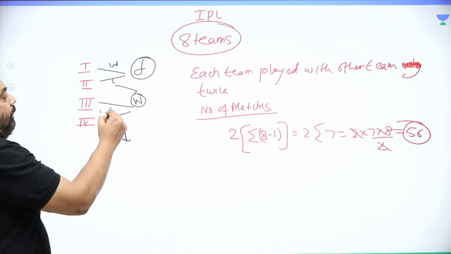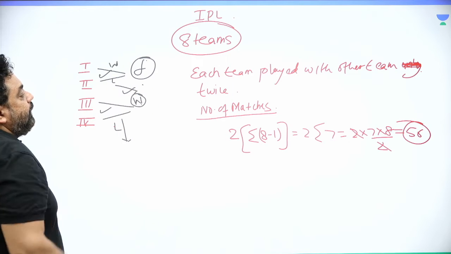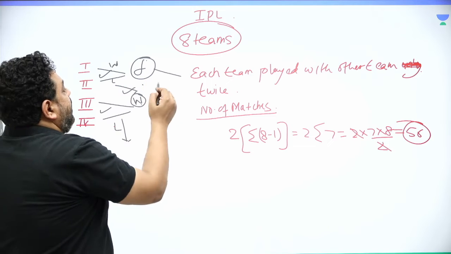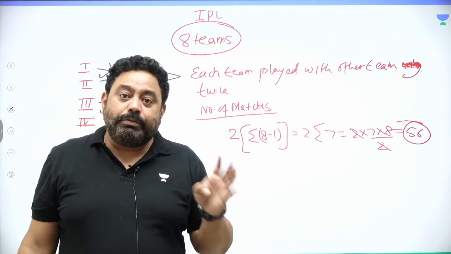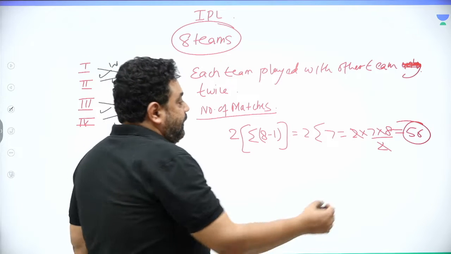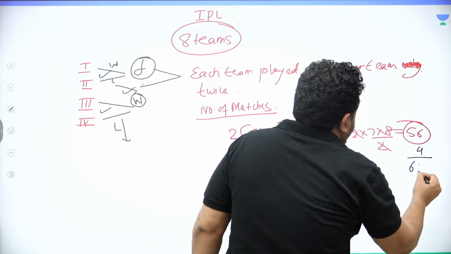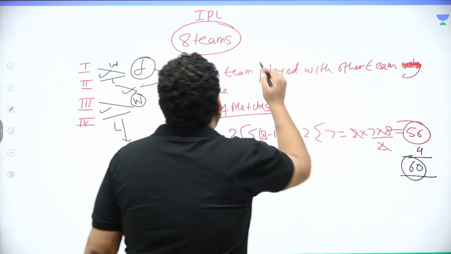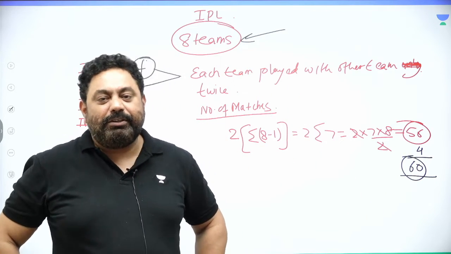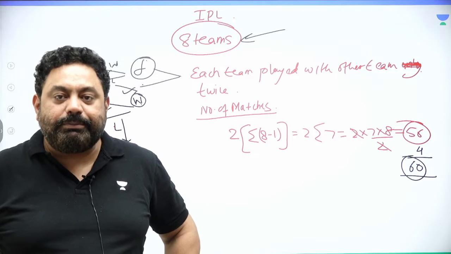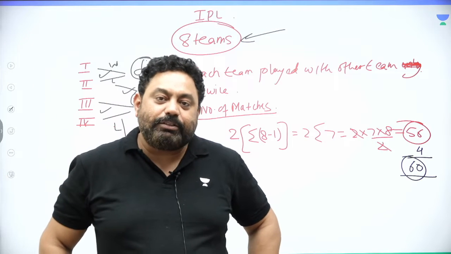So you see 1 match, 2 match, and third match, 3 matches, and then the finalist and the winner over here, right, again play, which means 4 teams would have 4 more matches. So in total there were 60 matches in the 8 team scenario, and 60 matches in a window of 40-45 days was manageable. Yes, it was actually manageable.